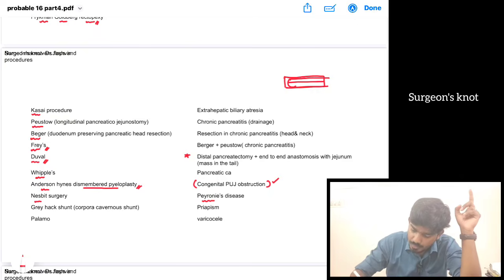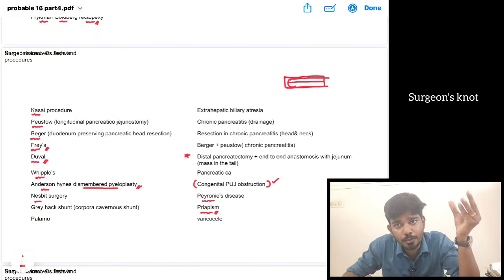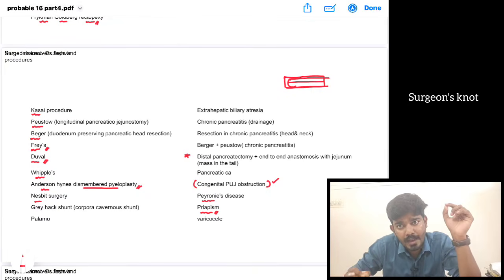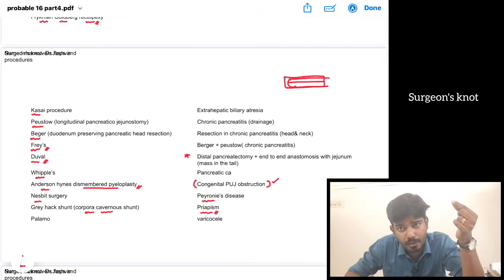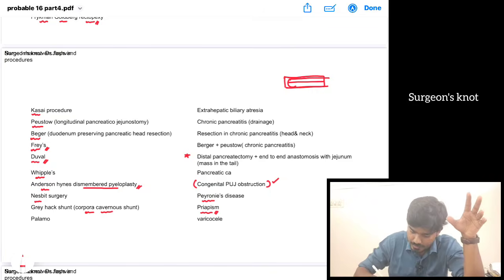Okay, in case of a priapism, if the penis is erect for more than 4 hours, it can be due to blood-related reasons or other reasons. So what are we going to do? We are doing a shunting. The blood in the cavernous vessels, we are going to reroute to the saphenous vein. That is a corpora cavernous shunt, or we can do it with the saphenous vein also. That is called the Gray-Hack shunt.